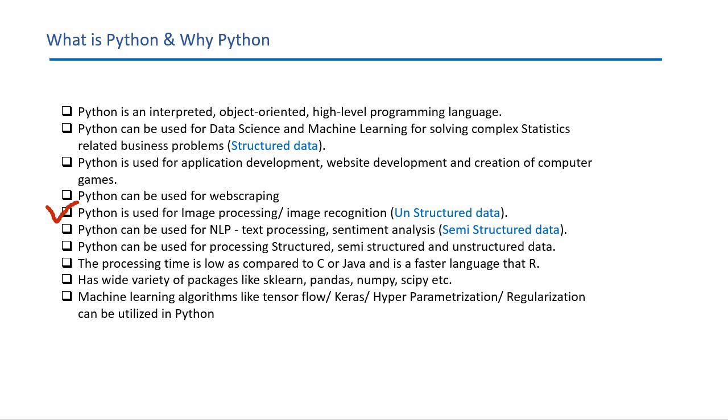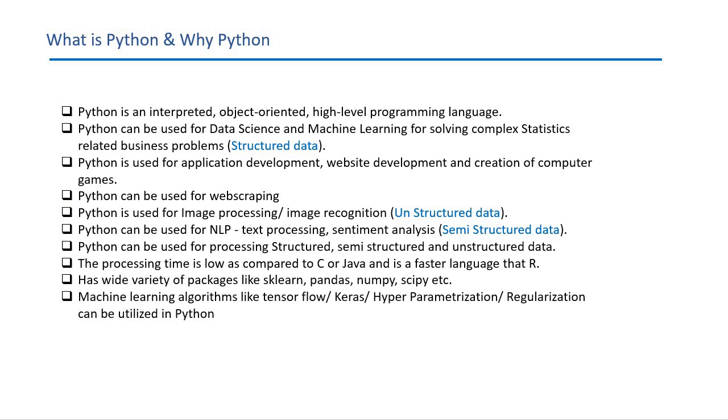Now, what are the algorithms in Python? Let's talk about that very briefly. The algorithms in Python to process the unstructured data are artificial neural networks. Within artificial neural networks, there are a lot of categories and a lot of algorithms which we don't need to worry about right now, but I'll give you a brief: recurrent neural network, convolutional neural network. These are all different kinds of algorithms in Python which can help process the unstructured data so that image recognition and image processing are handled easily.